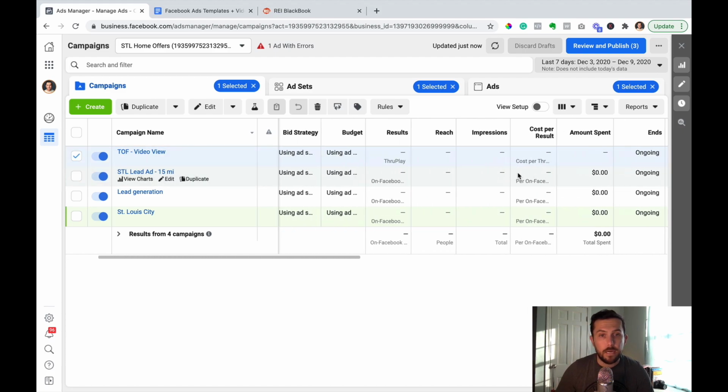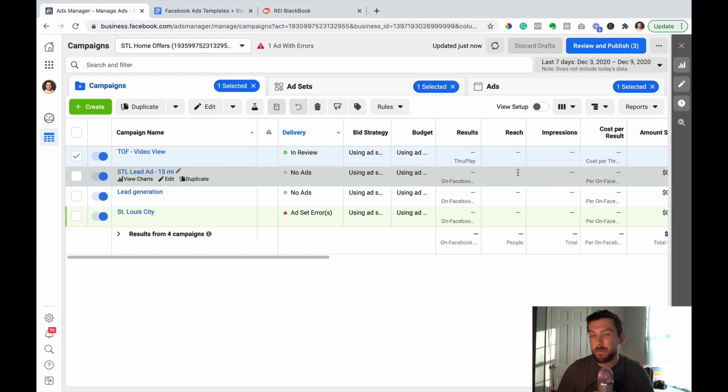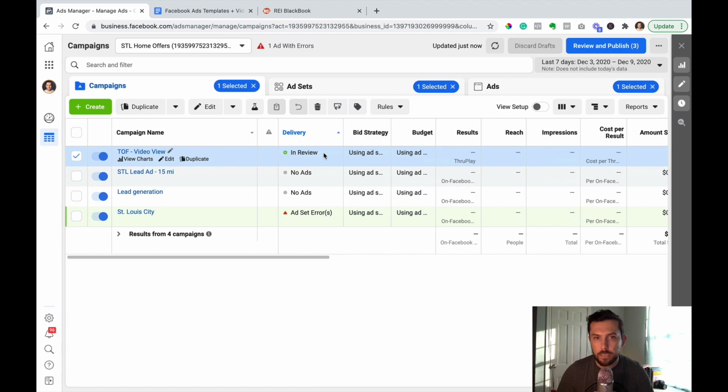Now, again, it's going to take Facebook typically a few hours for your ads to get approved. And if your ad does not get approved for some reason, usually they'll give you a reason why. You can also send Facebook an email and ask them why. Sometimes it's a little bit of a game of cat and mouse, but if you play by Facebook's rules, you should have no problem getting your ads approved, which means you need to make sure that you're designating your campaigns as special ad categories, because again, we're dealing with housing.